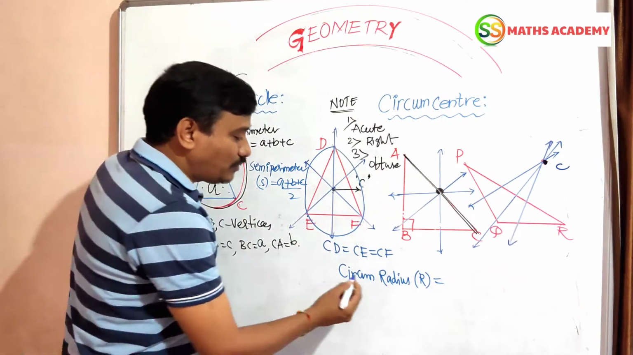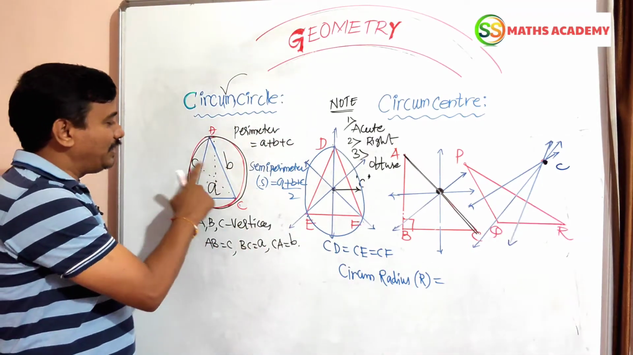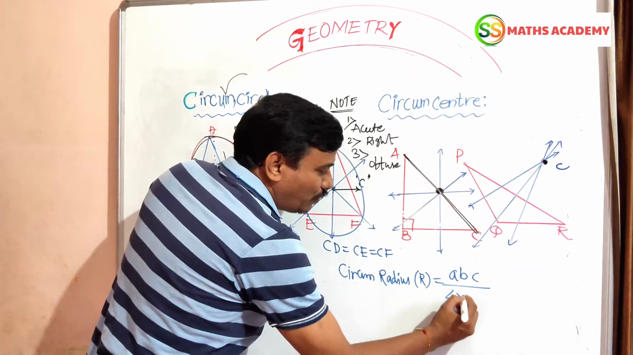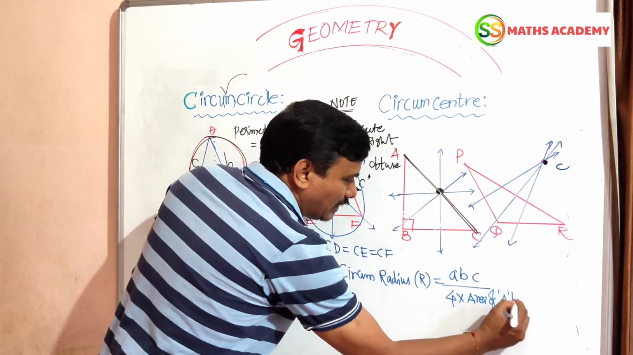Now the circumradius formula is nothing but, the sides are A, B, C, the product of the sides divided by 4 into the area of the triangle.